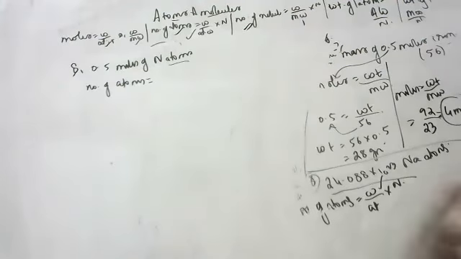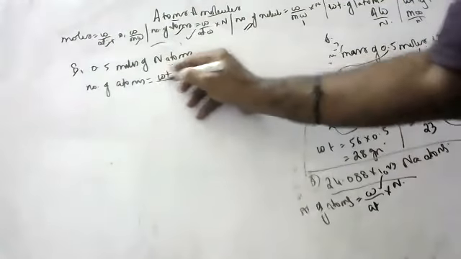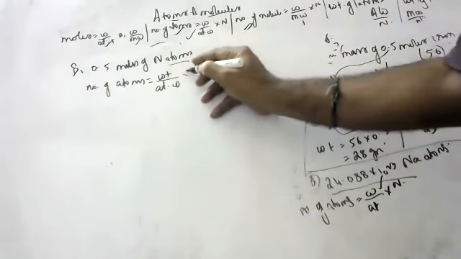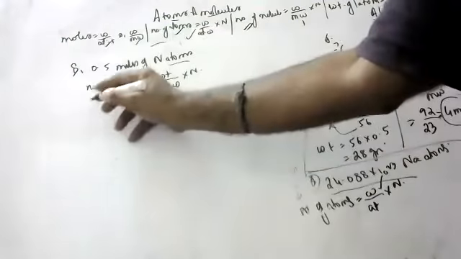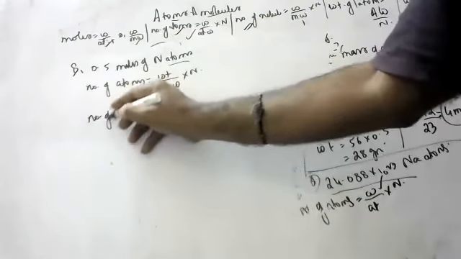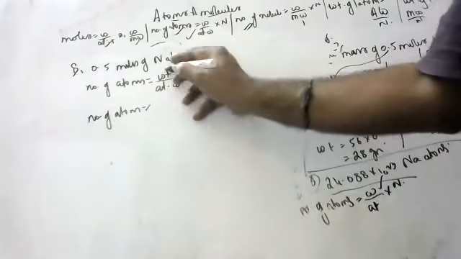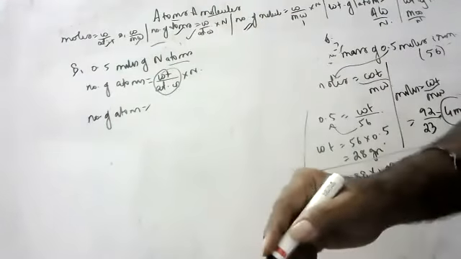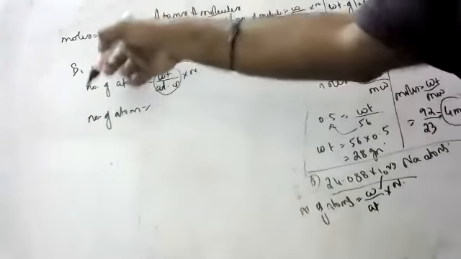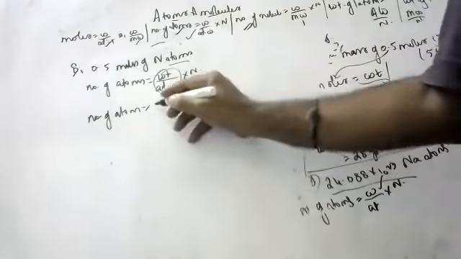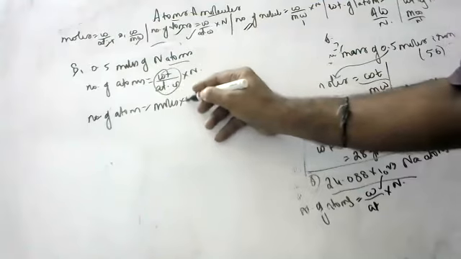Number of atoms is equal to weight by atomic weight into Avogadro number. Weight by atomic weight means moles. So moles into Avogadro number.